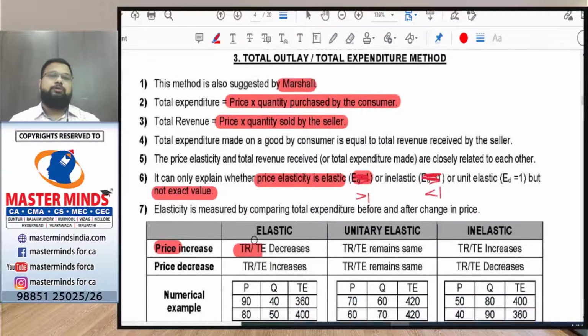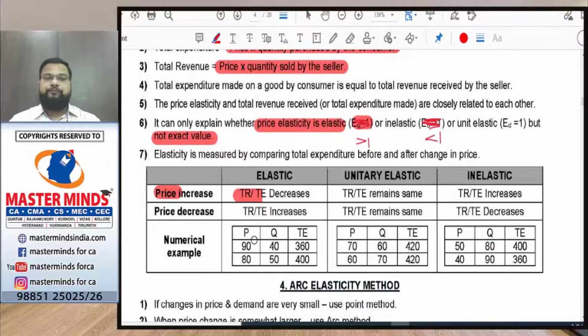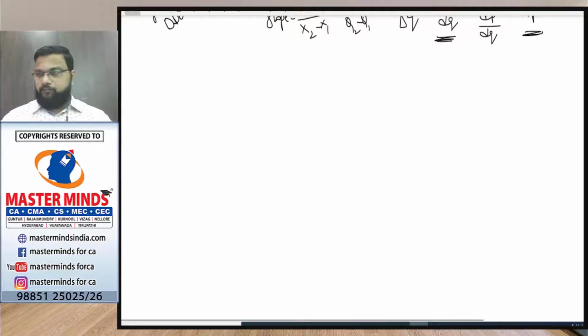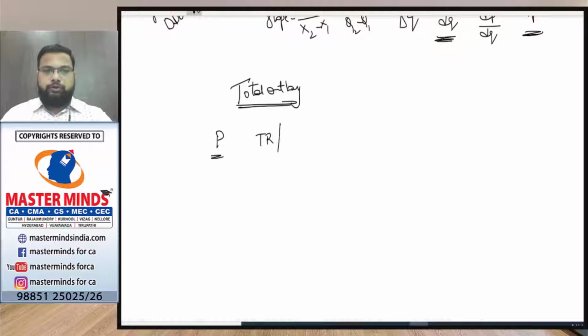So basing on the relationship between price and total revenue or expenditure, we will define whether the value is elastic or inelastic. Let us see the relationship now. In the total outlay method, Nana, we are basing on the relationship between price and total revenue or total expenditure to define whether the values are elastic or inelastic.